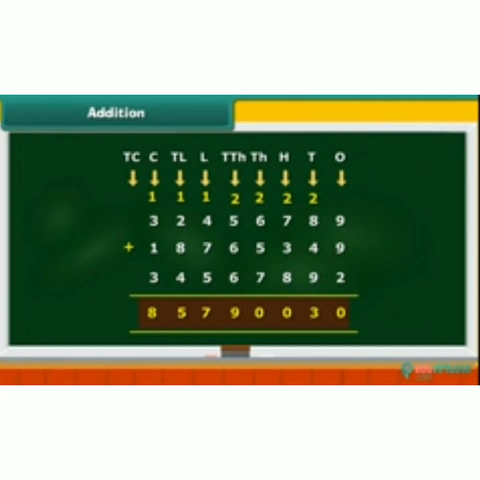57 lakh 90,030. What is the answer? 8 crore 57 lakh 90,030. When you add 3 addends, you can add in any order. Order is not a problem. But when you add, you have to add carefully. So you will get the answer 8 crore 57 lakh 90,030.